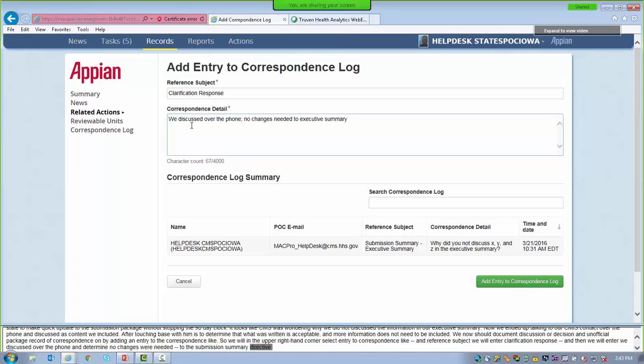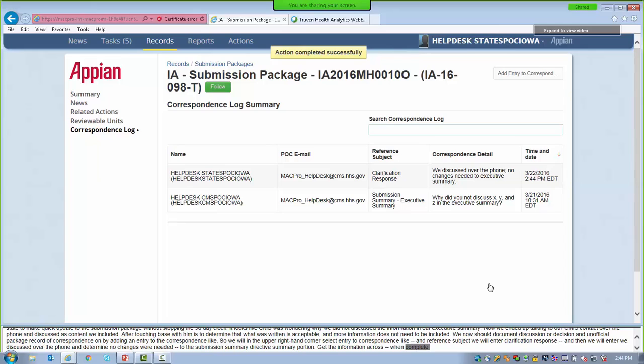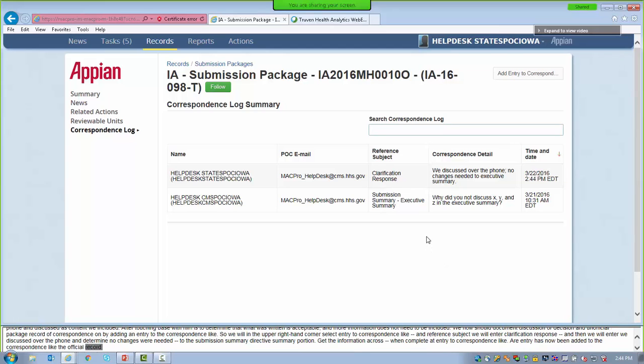That's perfect. There we go, getting our information across. When complete, select Add Entry to Correspondence Log. Our entry has now been added to the correspondence log, the official record of communication, and the CMS point of contact also received an email notification with our message.